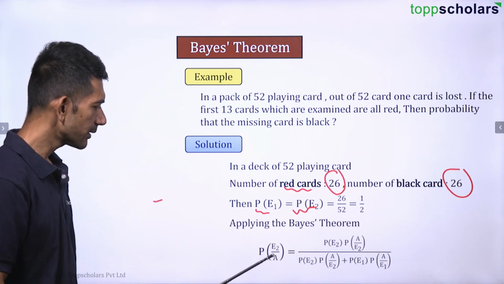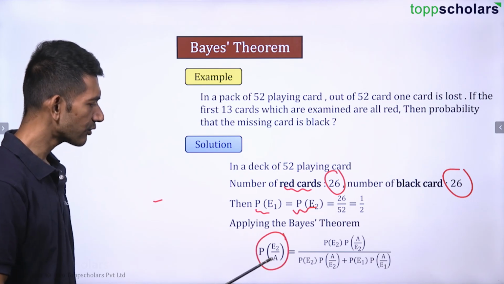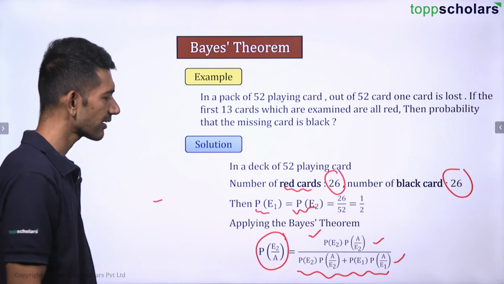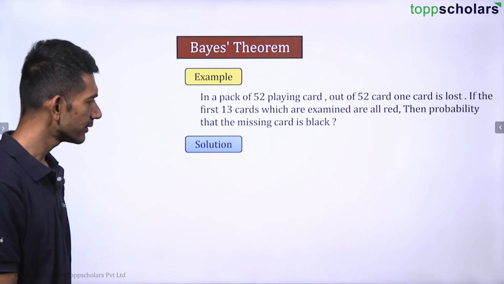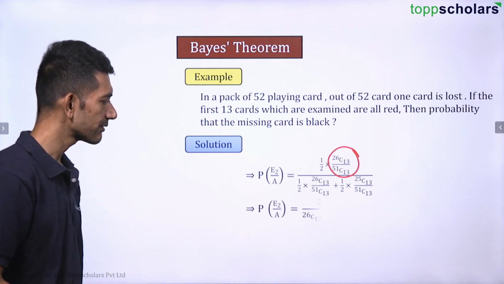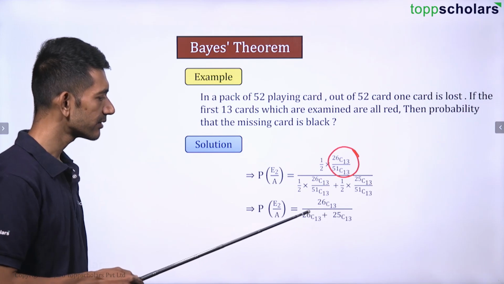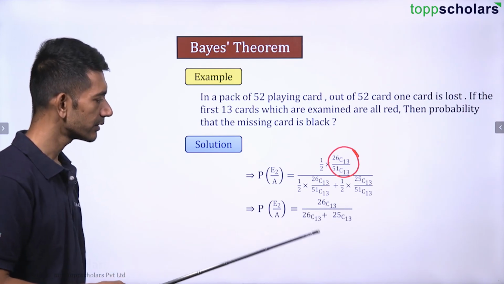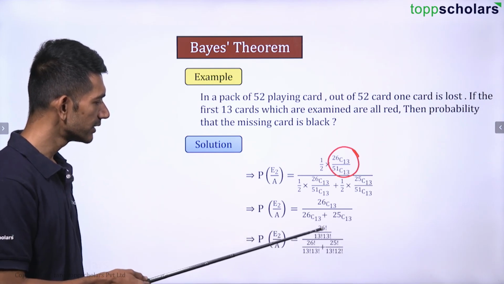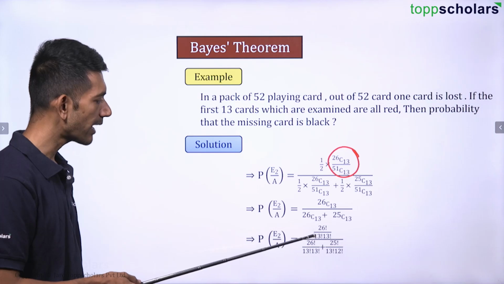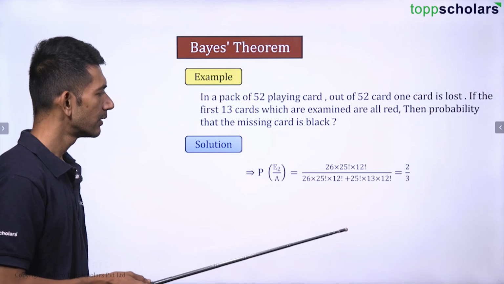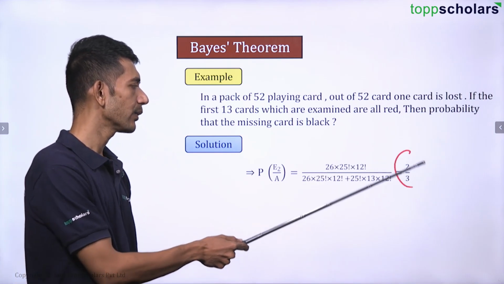If we apply Bayes' theorem here, the probability of E2 given A is this, right? Just put the values and get the answer now. Substitute, you know all the values here. Now solve this, put the values correctly. Half is going to get cancelled. Ultimately, you're going to get 26C13 by 26C13 plus 25C13. You can definitely take 25C13 common from there. And nCr is n factorial by r factorial into (n minus r) factorial. We have applied the formula for nCr. Then solve it further and you get 2 by 3.